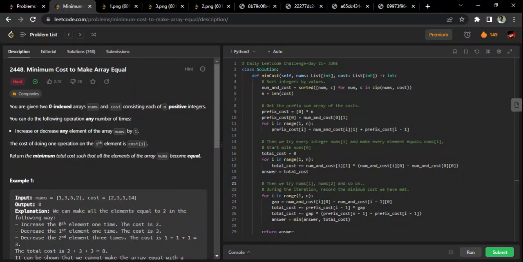Today we are at day 21 of the June daily LeetCode challenge, and we again have a hard level question in front of us. Yesterday also we had a hard question, but it was a really nice one. And today also we are having a similar hard question. As I told yesterday also, I will repeat the same thing.